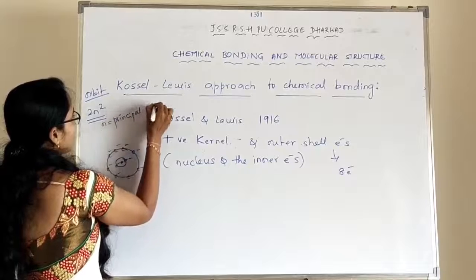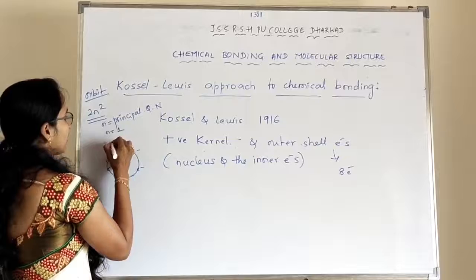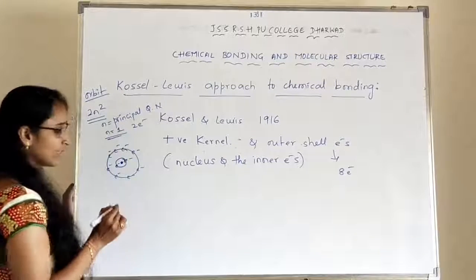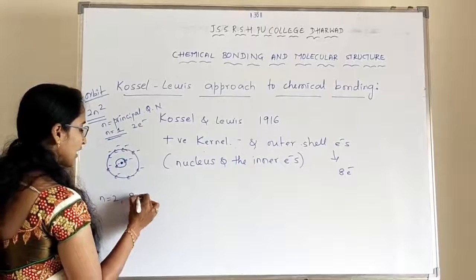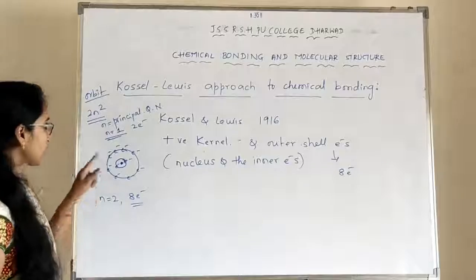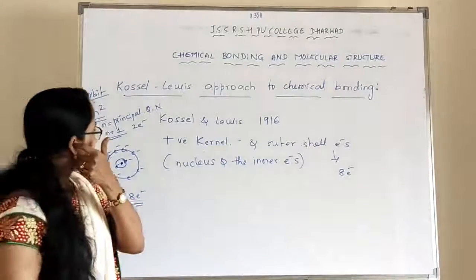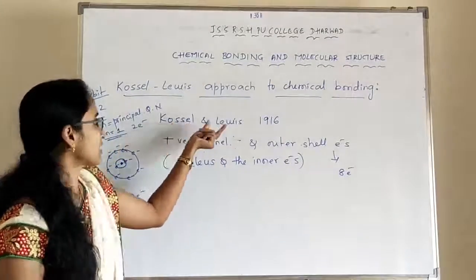If n is equal to 1, how many electrons does that shell have? 2 electrons, right? If n is equal to 2, how many electrons? 8 electrons. Understood? 2 twos are 4, 4 twos are 8. So 8 electrons.